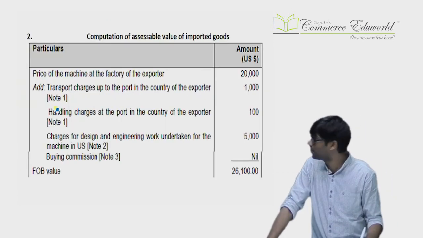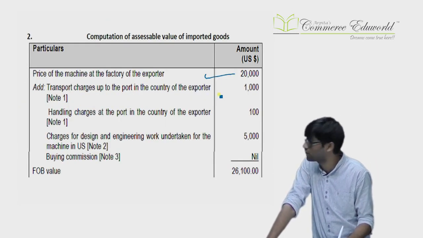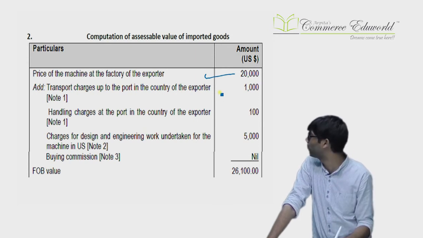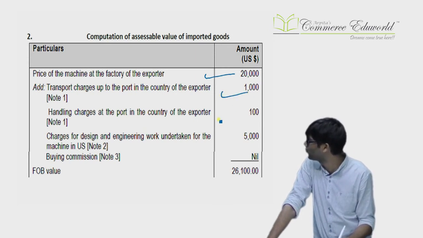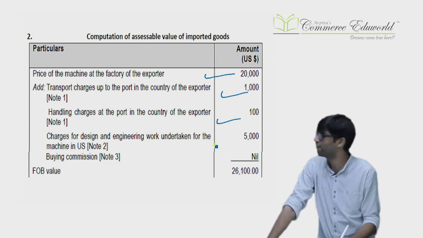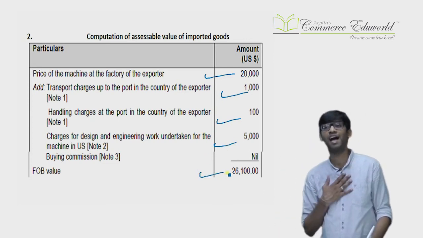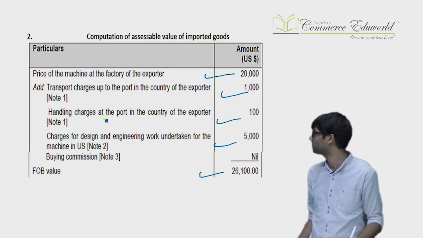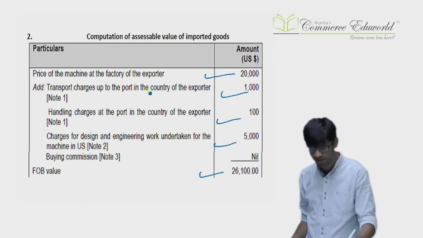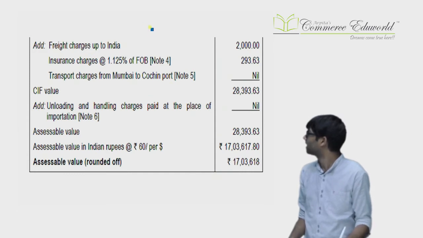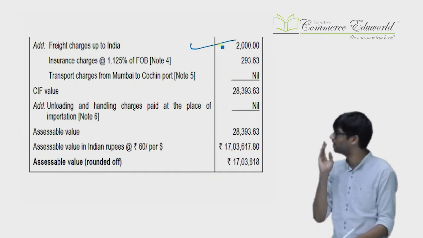You start with the machine price, you add the transportation from the factory to the load port, then you add the handling at the load port, you add the design development, everything up to the place of export you add, you get the FOB. Since you know the actual transportation, we are adding the actual things, this handling etc. is added on actual terms, it's shipped. Then next is normal freight from that country to India, that is added.